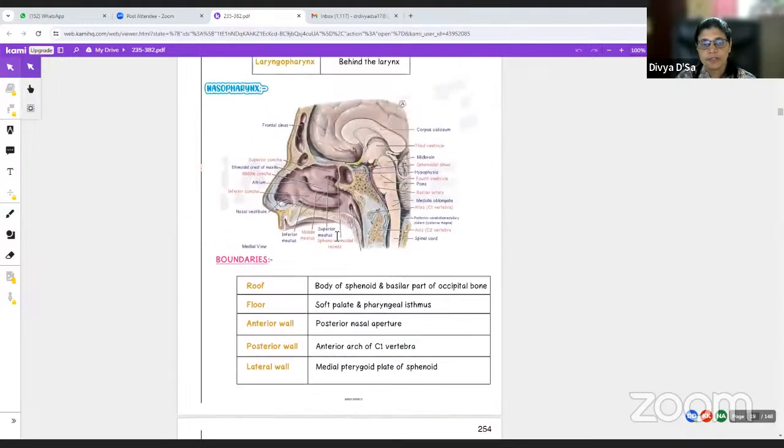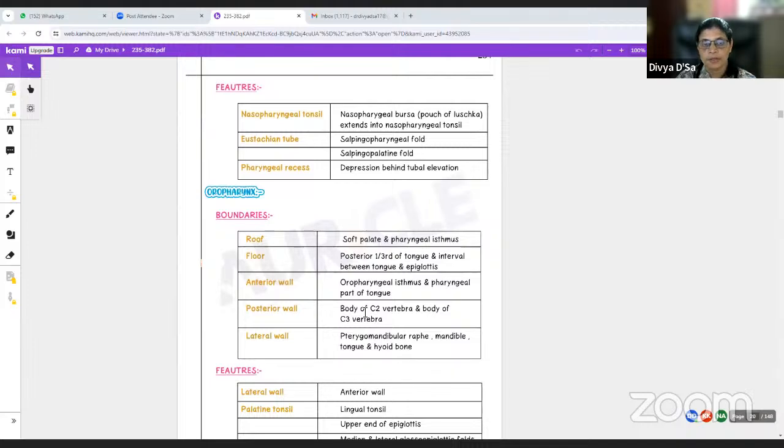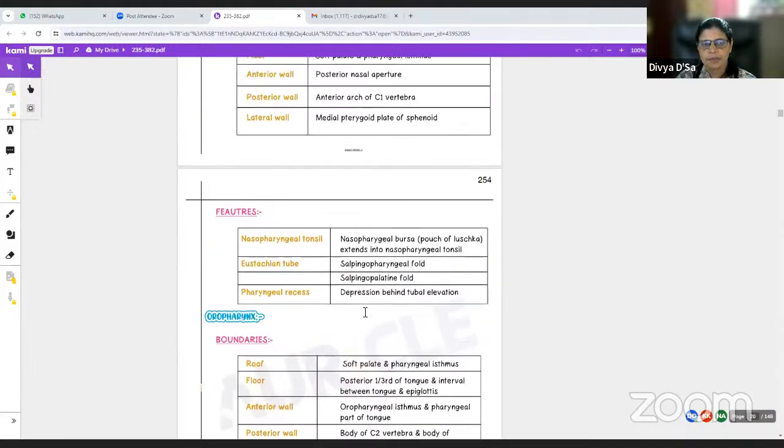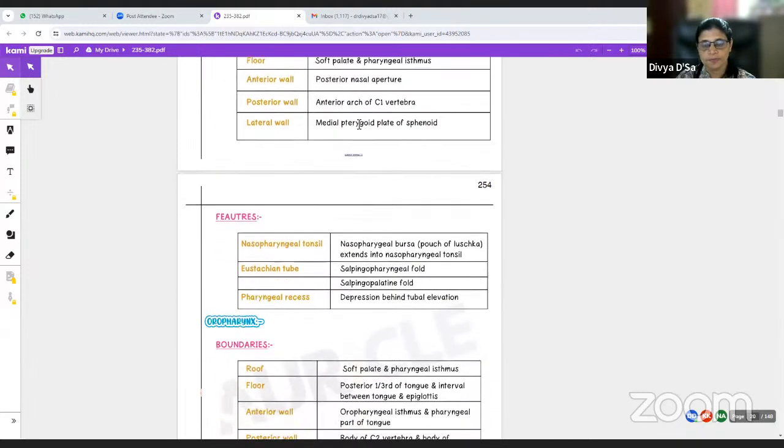Features here: there is the pharyngeal opening of the auditory tube. Here near the roof, there is the nasopharyngeal tonsil, which when enlarged, we call the adenoids. There is a tubal elevation formed because of the underlying tubal tonsil. And behind this tubal tonsil, there is a depression, which is called the fossa of Rosenmuller.